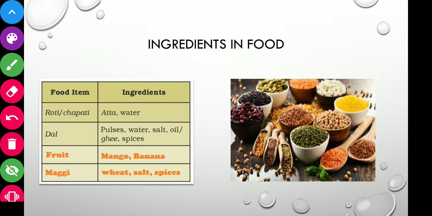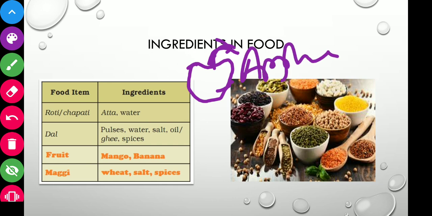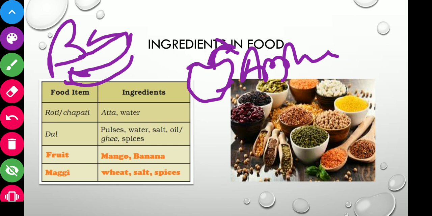When we eat some fruit, that is also considered a food, like apple, then banana. And the food we cook requires many ingredients or materials to make.